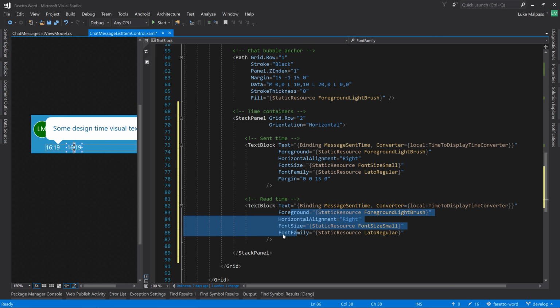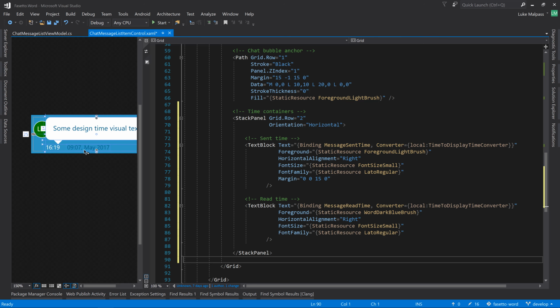And then for the red time, it's the message red time, and we'll need a new converter for this because we don't want to display the red time if it's not been read, if it's the date time minimum. And we also want to change this color to dark blue. There we go. So the color's right, and you can see now because it's not today, it's yesterday, it's also correctly styled the date string using this converter, but we need a new converter now anyway.